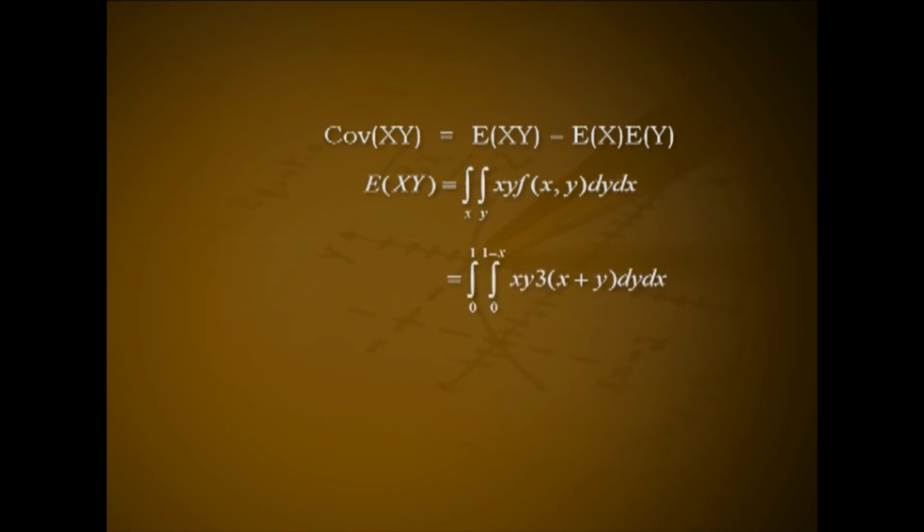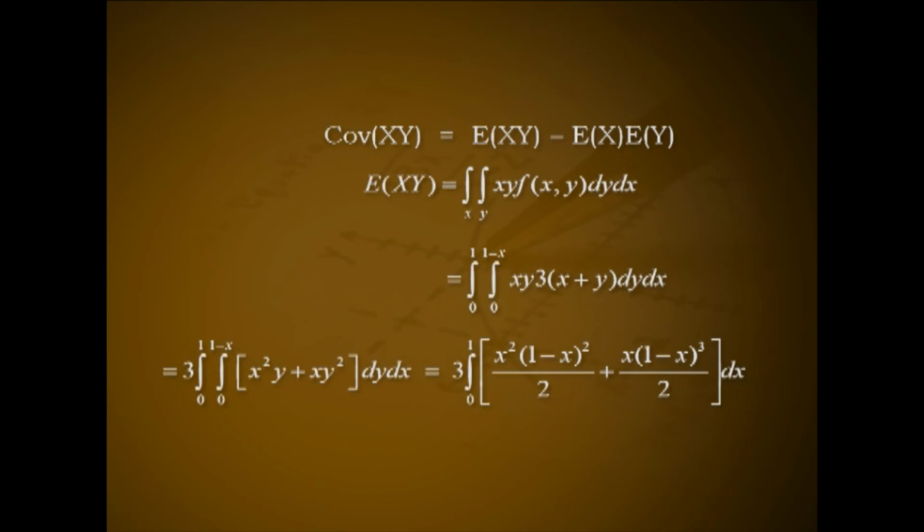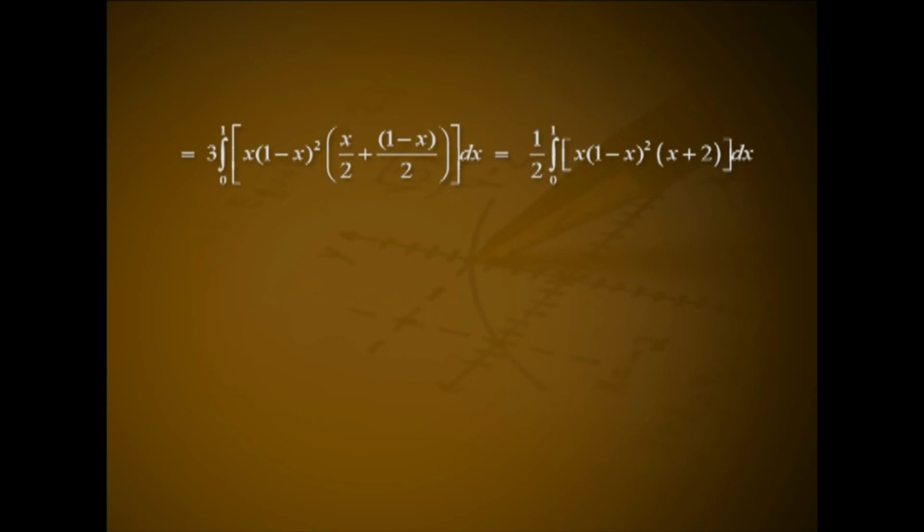is equal to integral 0 to 1 again integral 0 to 1 minus x xy into 3 into x plus y dy dx. That is 3 into integral from 0 to 1, again integral from 0 to 1 minus x of x square y plus xy square dy dx, that is 3 into integral over 0 1 x square into 1 minus x the whole square by 2 plus x into 1 minus x the whole cube by 2 dx, that is 3 into integral over 0 1 x into x minus 1 the whole square into x by 2 plus 1 minus x divided by 2 dx, that is 1 by 2 into integral over 0 1 x into 1 minus